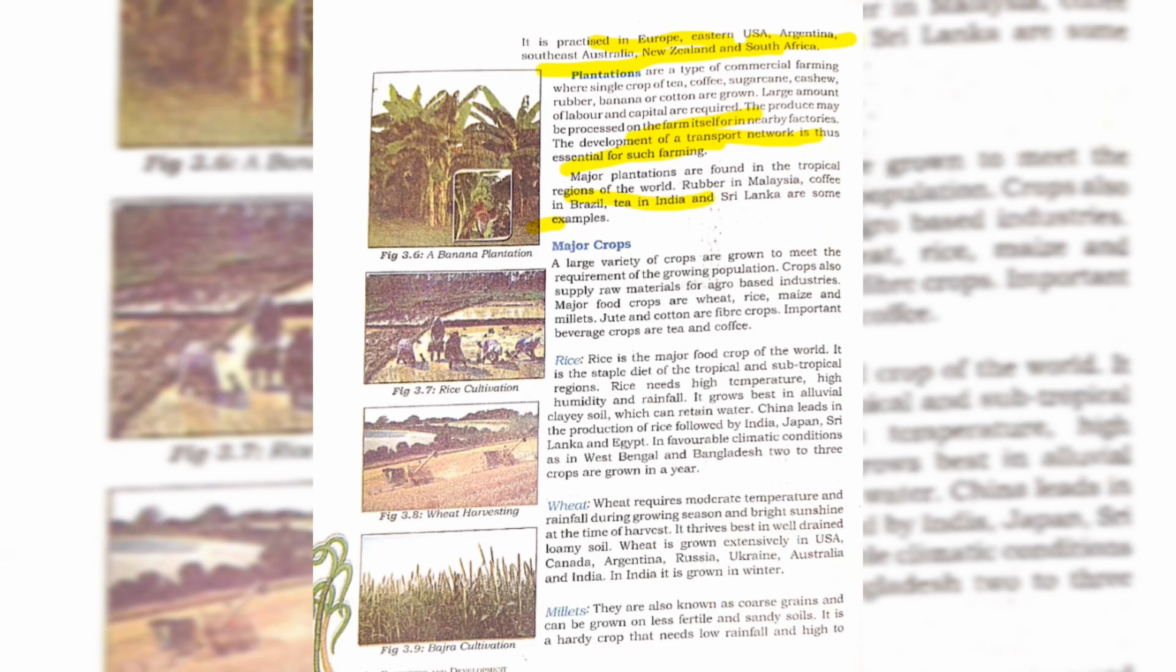First one is rice, then wheat and then millets. Rice is the main food crop of the world, not only India but the world. It is a staple diet for the tropical and subtropical regions. Rice needs high temperature, high humidity and rainfall. It grows best in alluvial clay soil which can retain water. China leads in the production of rice, followed by India, Japan, Sri Lanka and Egypt. In favorable climatic conditions, as in West Bengal and Bangladesh, 2 to 3 crops are grown in a year.